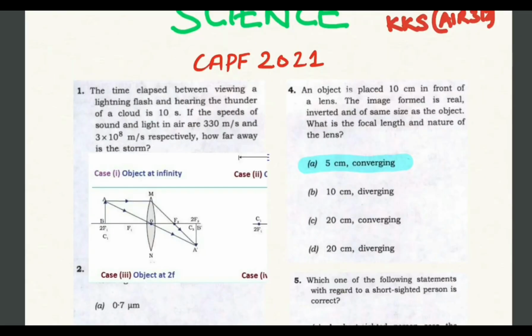An object is placed 10 cm in front of a lens. The image formed is real, inverted and of same size as the object. Then what is the focal length? So this case 3 has been applied here, and the focal length will be 10/2. So the focal length will be 5 cm and the nature of the lens will be converging, as it is a convex lens.